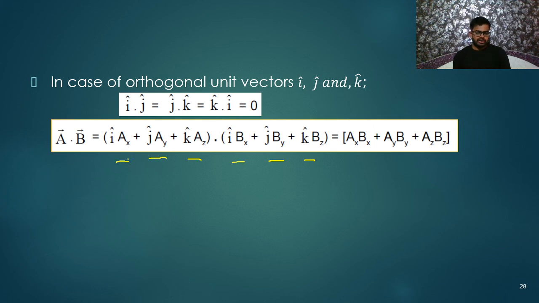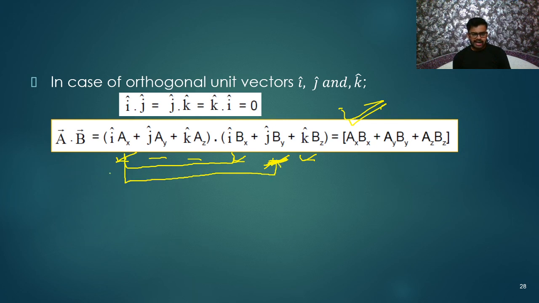At first, this Ax i cap will be multiplied with this, after that this, after that this. So Ax i cap with Bx i cap, and i cap dot i cap is 1, so I will get Ax Bx. I have written here Ax Bx. Now next, Ax i cap is multiplied with By j cap.